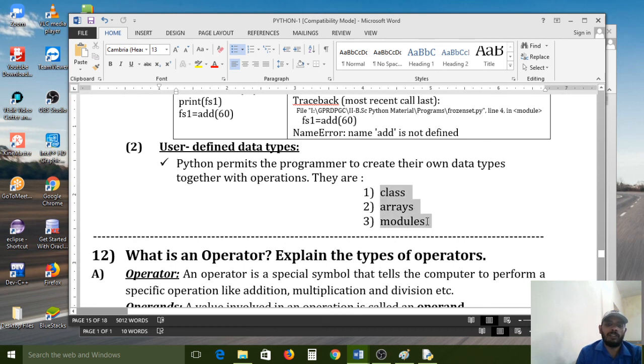These 3 are called user defined data types. In the coming classes, we will discuss classes, arrays, modules, how to create the class, how to create the arrays, how to create the modules. But simply we can understand this at this time because these concepts need to be explained very briefly.